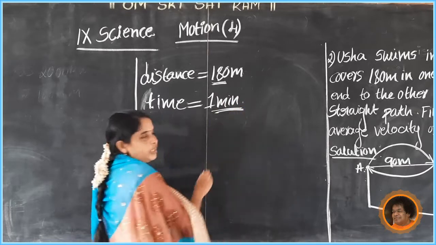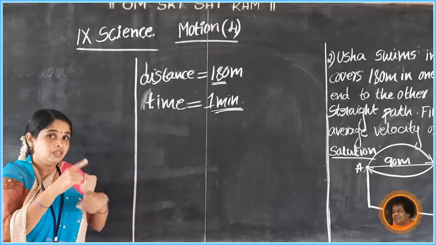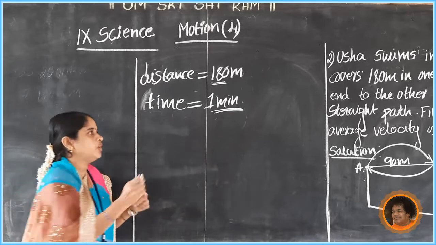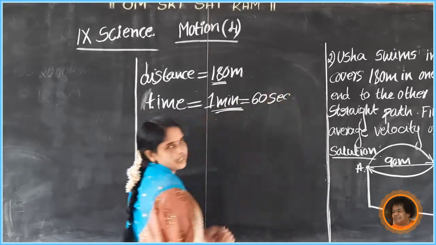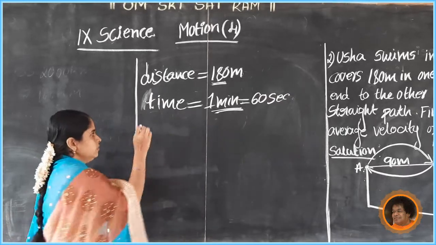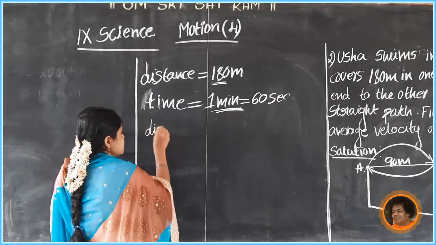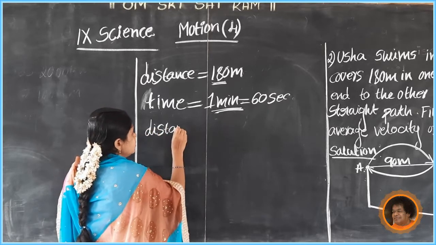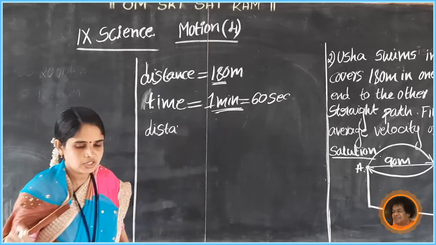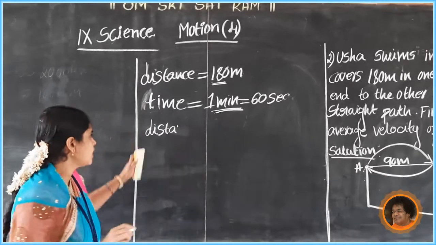Convert this minute time into seconds. For 1 minute, 60 seconds. Okay. First calculate speed here.